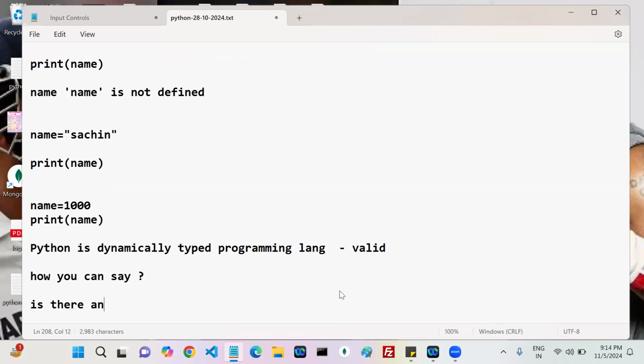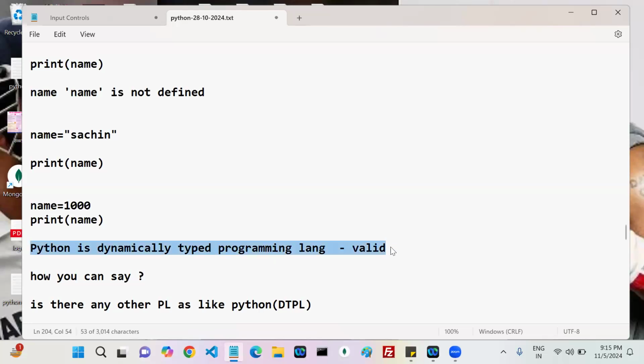It allocates the memory dynamically. Is there any other programming language like Python, a dynamically typed programming language? First tell me, Python is a dynamically typed programming language, yes, 100% valid. How can we say? Very simple. In Python, they do not allocate the memory first. They allocate the memory when? To that particular value, dynamically. They allocate the memory for that particular variable value dynamically, not first, like Java.